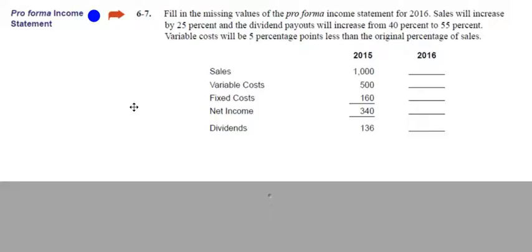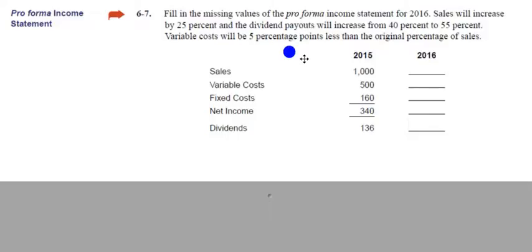In this video, we're looking at problem 6-7 in your homework, where we see a pro forma income statement, and we want to fill in the blanks for 2016, the pro forma part of it, the projections. So what we're going to say, again, is sales are going to increase by 25%, and the dividend payouts will increase from 40% to 55%. So the dividends is the percentage of the net income. And variable costs will be 5 percentage points less than the original percentage of sales.